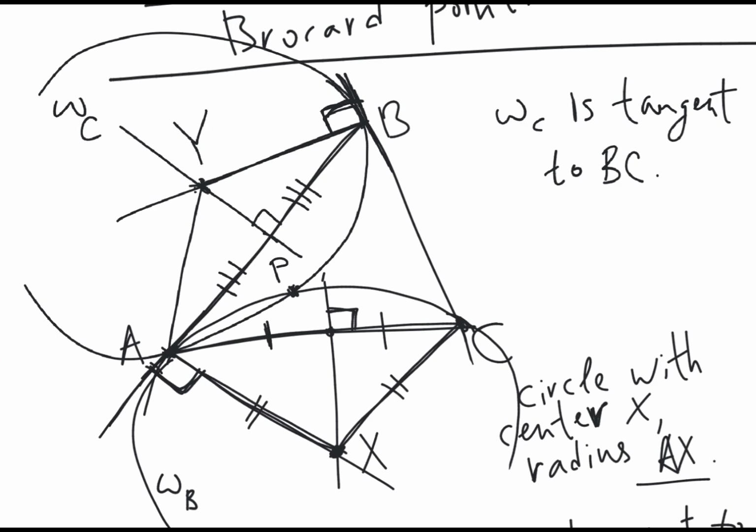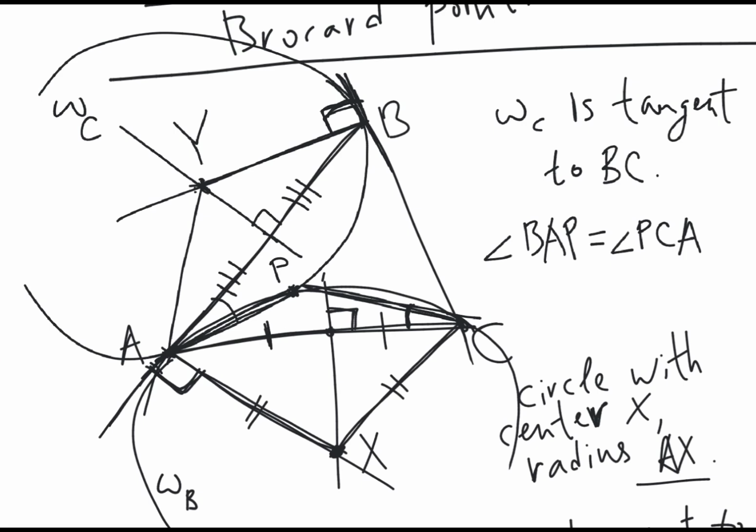So now we observe that the angle BAP is equal to the angle PCA, because these two angles subtend the same arc AP in the circle omega B, right?